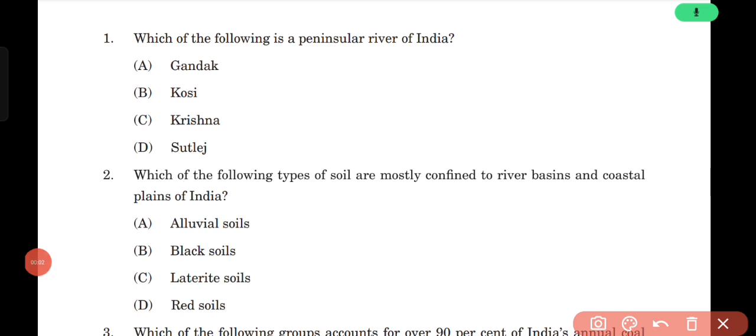Question number 1, which of the following is a peninsular river of India? Option C, Krishna. Which of the following types of soil are mostly confined to river basins and coastal plains of India? Option A, alluvial soil.